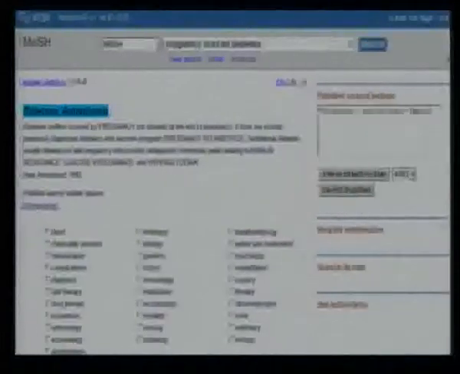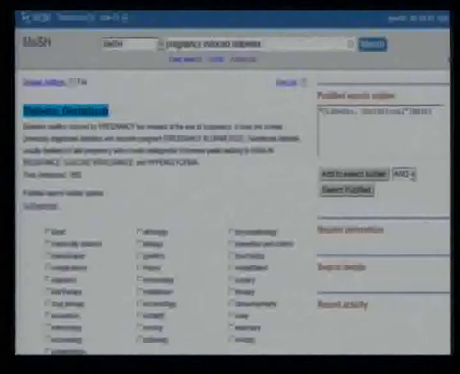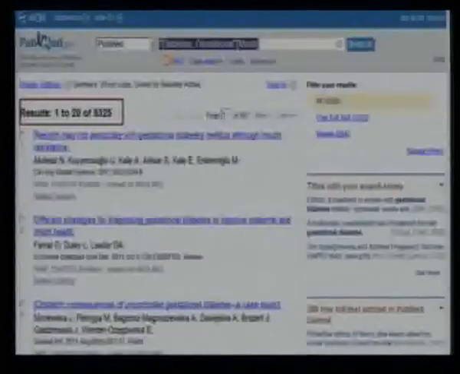When we do that, it feeds in the term here, diabetes gestational MeSH in that square bracket. And then if you click search PubMed, we get the PubMed page, diabetes gestational MeSH, just like we could have done osteoporosis TI. This happens, and we've got these 5,000 odd references.